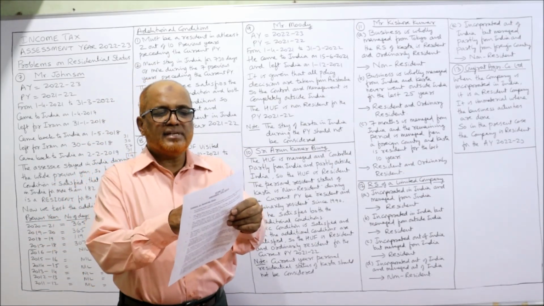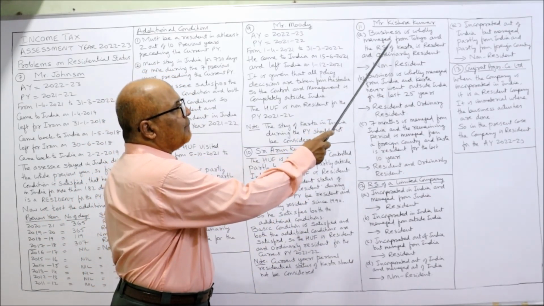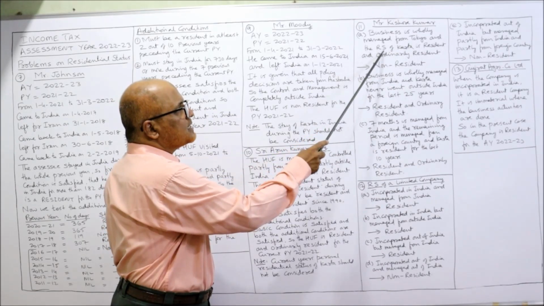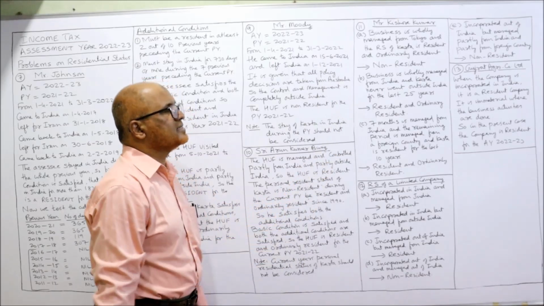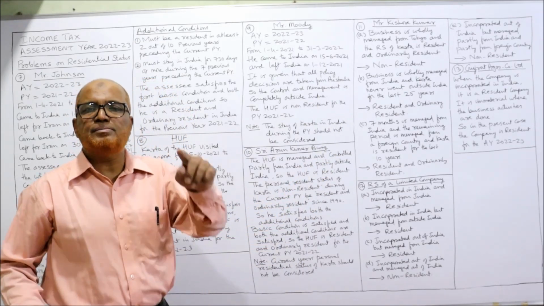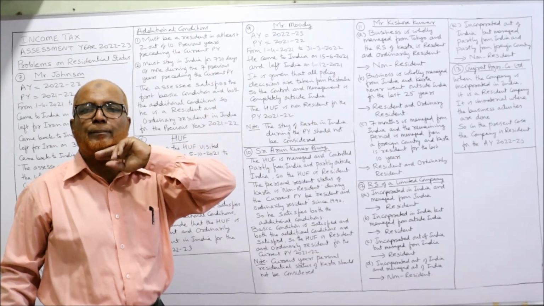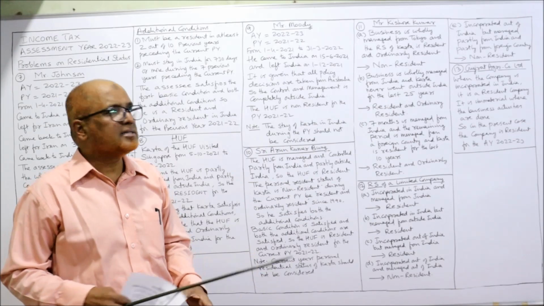First one, business is wholly managed from Tokyo. See here. Business is wholly managed from Tokyo and residential status of Karta is resident and ordinary resident. First of all, the business of the HUF is managed from Tokyo, Japan, outside India. It's a non-resident.